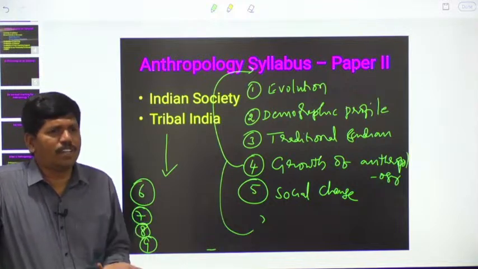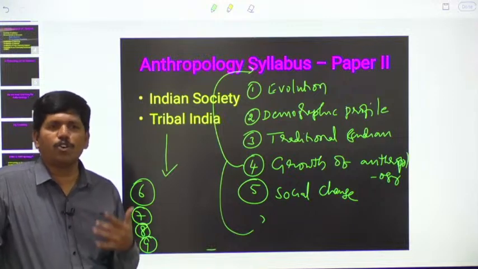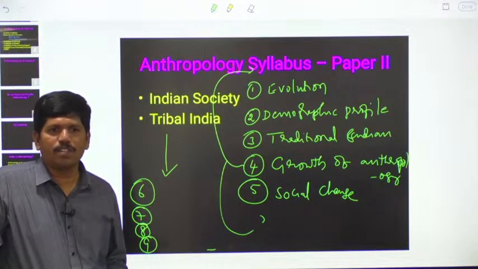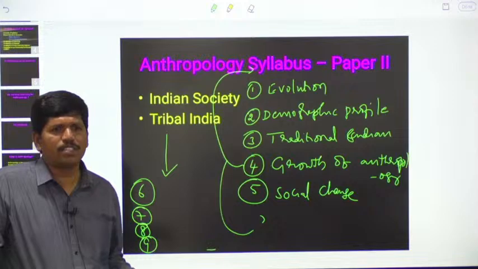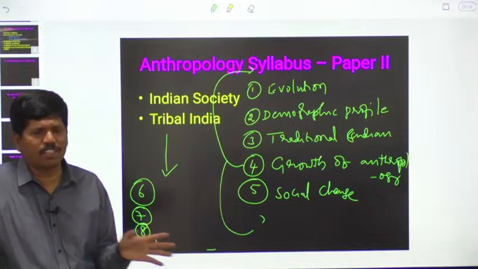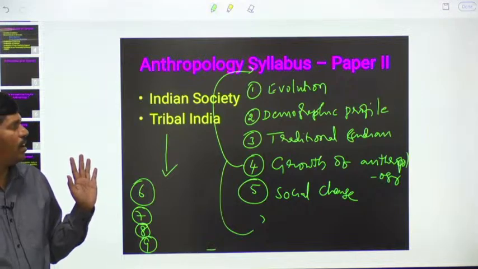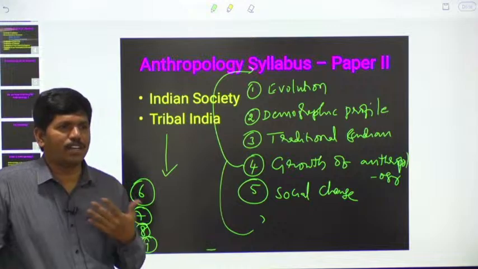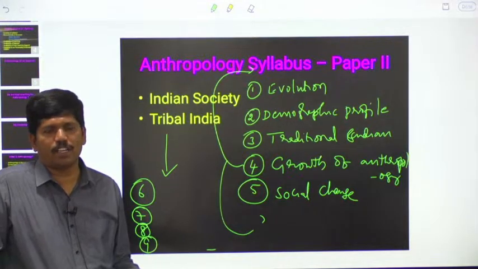And what are the different types of marriages, what are the different types of family systems, what are the political systems, how political systems came into existence, how different varieties of religions came into existence, what are the different religions, and how language came into existence. All those theories are not going to be changed. There is no relation with current affairs. And physical anthropology, nothing. In our biology based on current affairs, nothing is going to be changed. That's why the entire first paper is static.